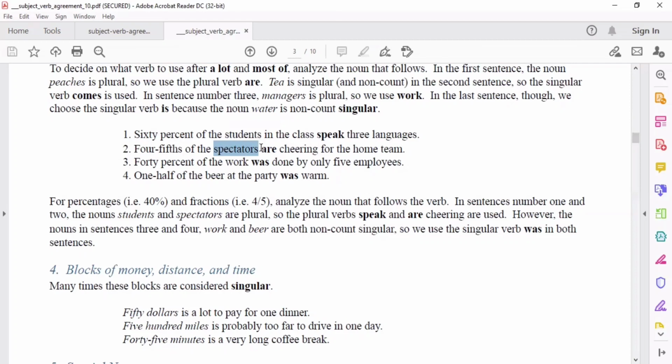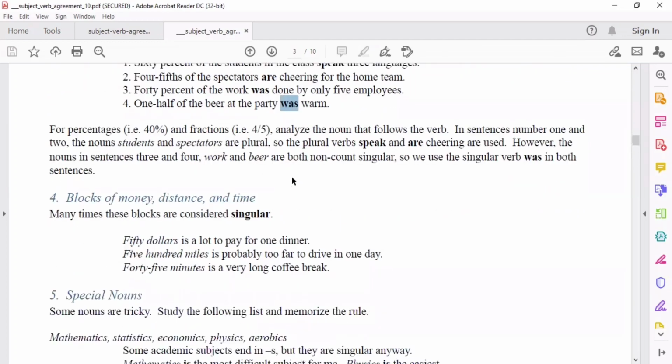Plural. So, dapat plural din ang ating verb, which is are. Okay? 40% of the work was done by only 5 employees because of the word work. So, was. 1/2 of the beer at the party was warm. Beer was. Okay? Can you follow?